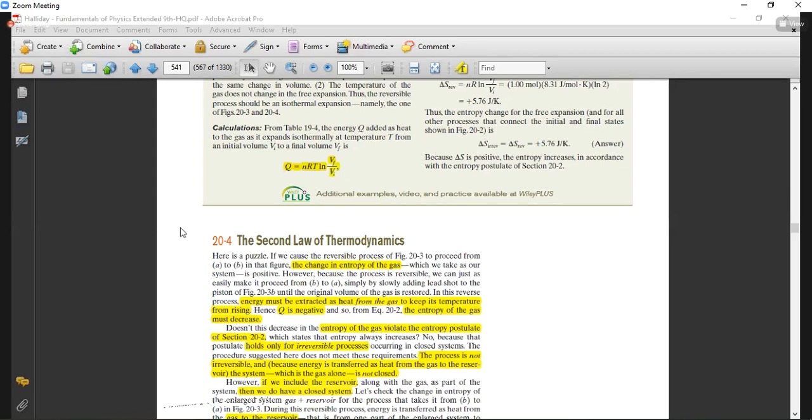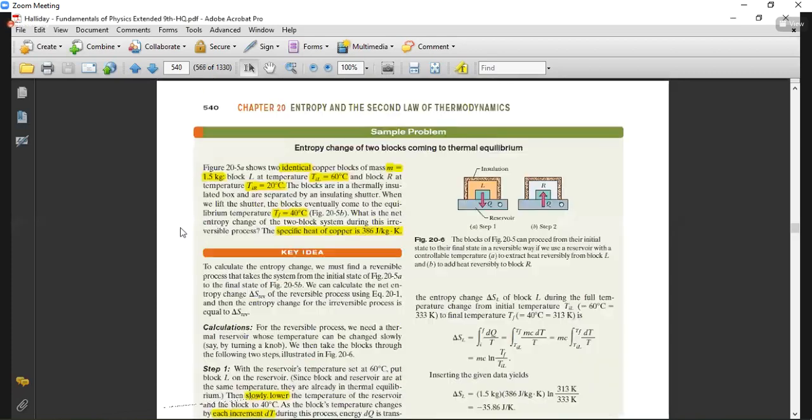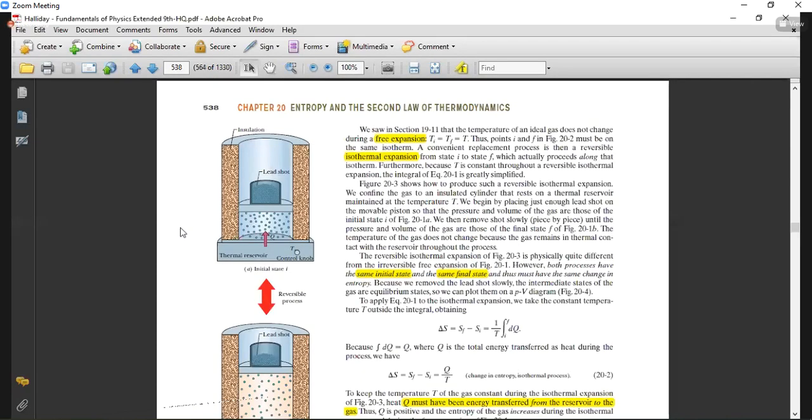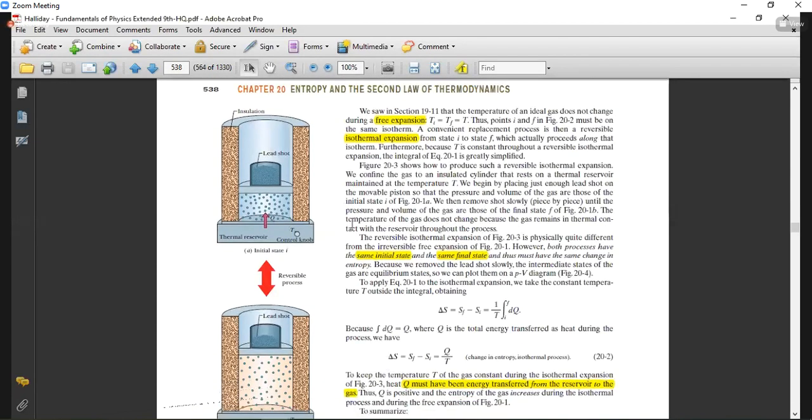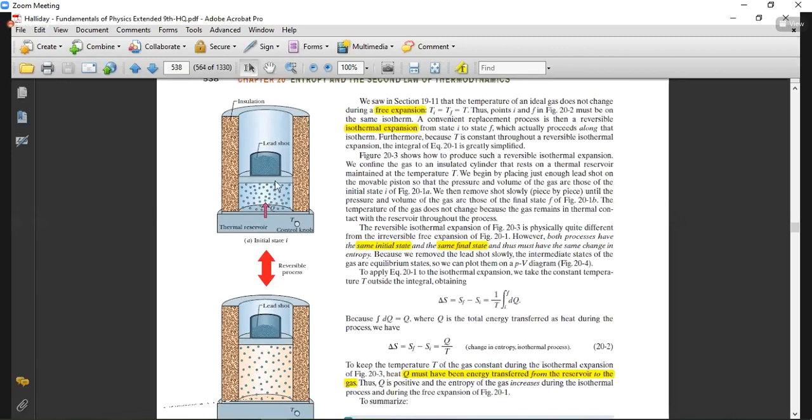Like here again, just to show the example, the figure has been given backward, so we have to move it. Here you can see that the system is at the initial stage. This is the I stage. When we expanded the system, we removed the weight in order to keep the temperature constant, so it will absorb the heat from the thermal reservoir.